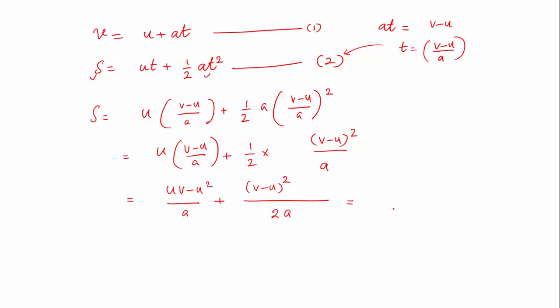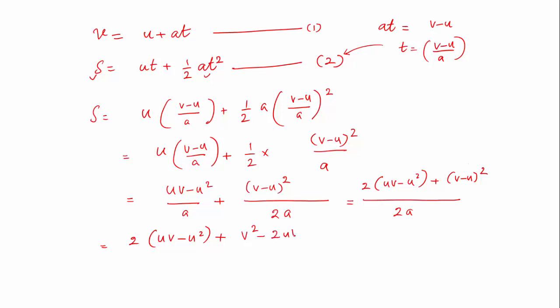Now the LCM is 2a. I can write it as 2 into uv minus u square plus v minus u the whole square, over 2a. Let us open this using the a minus b whole square formula. So I can say 2 into uv minus u square plus v square minus 2uv plus u square by 2a, equal to 2uv minus 2u square plus v square minus 2uv plus u square.